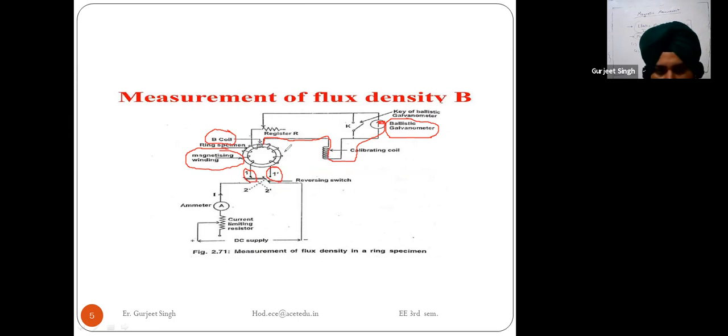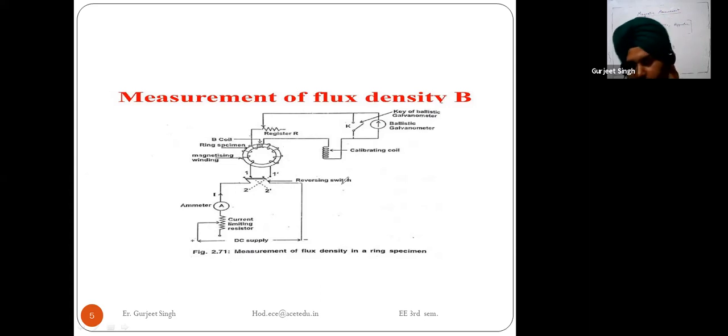Now the current through the magnetizing coil is reversed. First of all, I am explaining to you, the current I is flowing through this magnetizing coil. Then we reverse the direction of the current. By moving this reversing switch, we can change the direction of the current. So when I am changing the direction of the current that is flowing through this magnetizing winding,